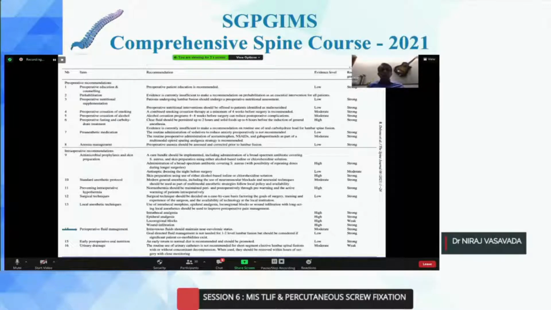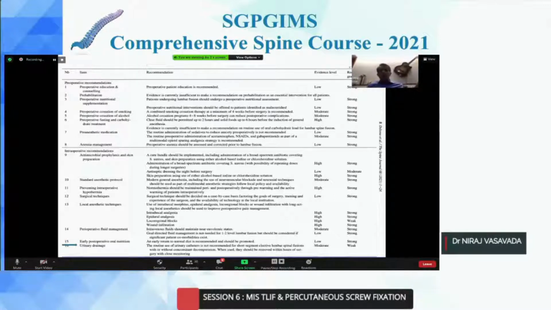Fluid management is very important when you are doing long-level surgeries. For 1 and 2 level surgeries, it is not of much importance. Early postoperative oral nutrition needs to be started as soon as possible. Generally, it is recommended within 2 hours of your general anesthesia, and that will prevent ileus in your patient. Avoid putting a catheter as far as possible.